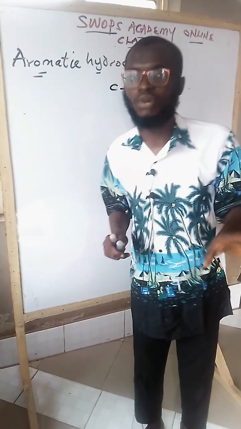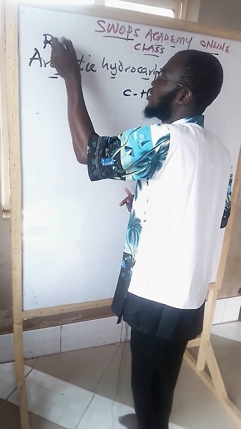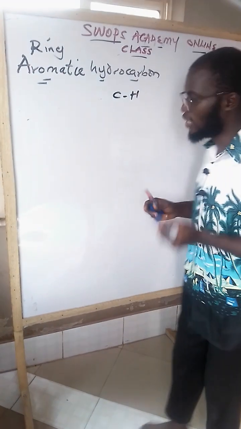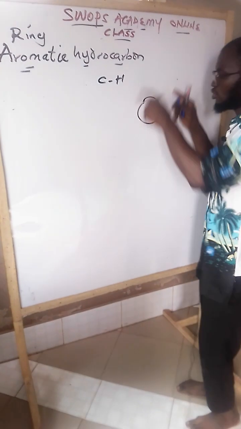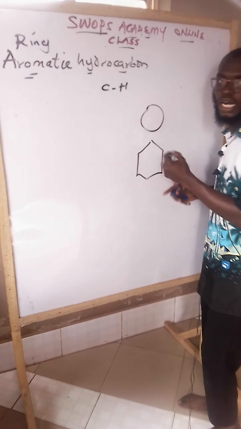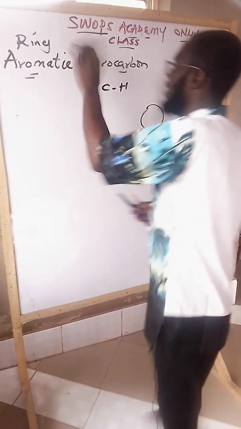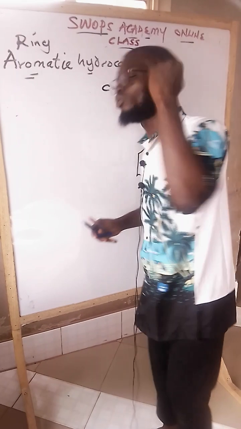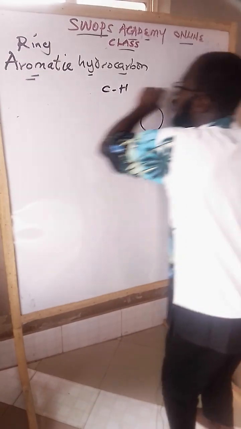Note that whenever you hear aromatic hydrocarbon, what should come to your mind is that it is a ring hydrocarbon, and that is another name. It is a ring hydrocarbon, ring. You know, when I say ring, you know what I mean by ring, like something of this. That means the structure will be something of this, or the structure might be something of this. So it is a ring hydrocarbon. So it should come to your mind that the carbon and hydrogen that we are to be drawing, should it be in a straight form